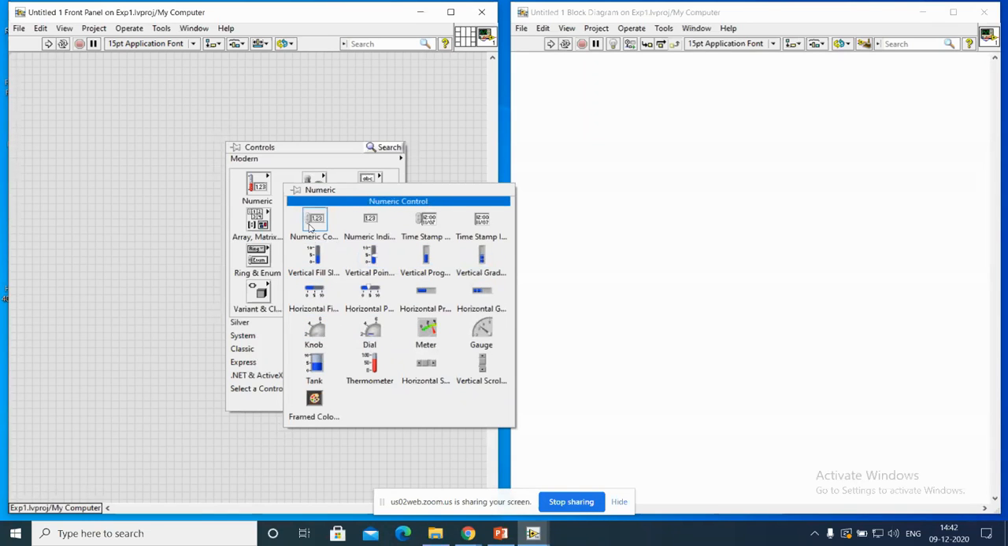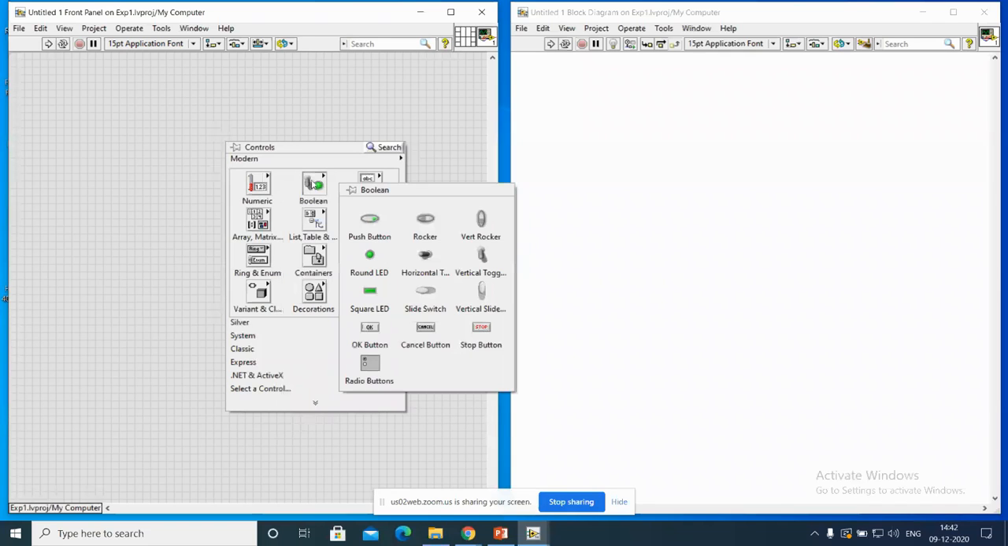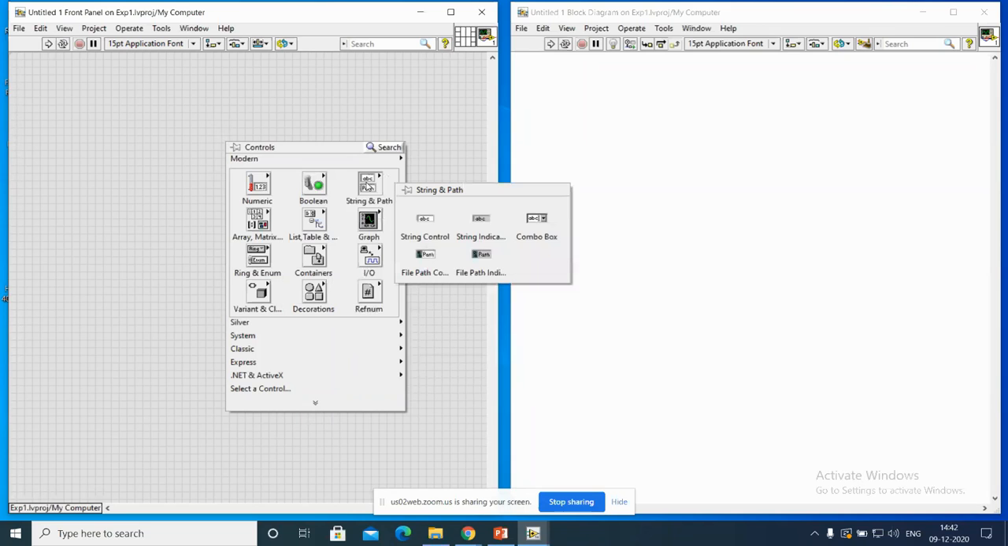You can see this is a numeric. You should remember one thing by seeing these up and down arrows. If there is an up and down arrow, it is a controller. Beside it there is no up and down arrow, so it is an indicator. These all are the controllers and indicators. This is a Boolean, and these all are the Boolean functions. You can see string controllers, range controllers, arrays,